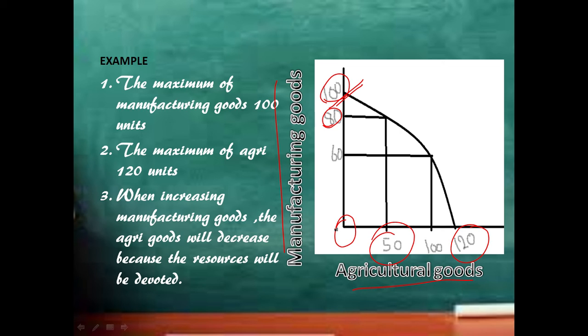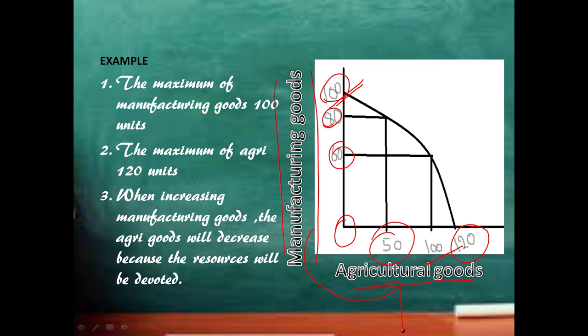The resources will be devoted or shared among these two goods. So if I choose to increase agriculture goods to 100, then I'll be able to produce only 60. Understood? Because I am taking some resources from manufacturing goods and putting them into agriculture goods.